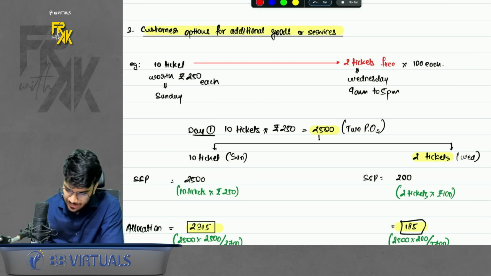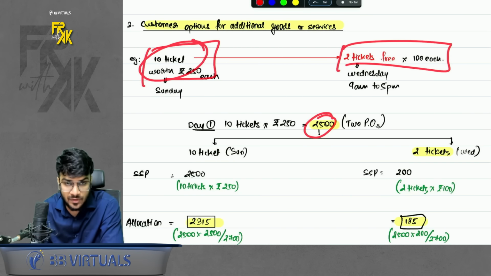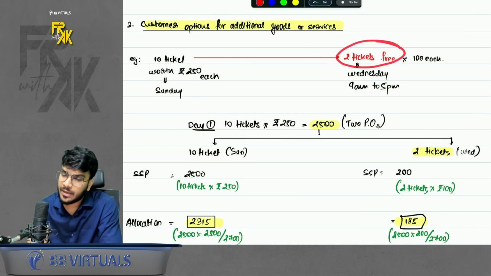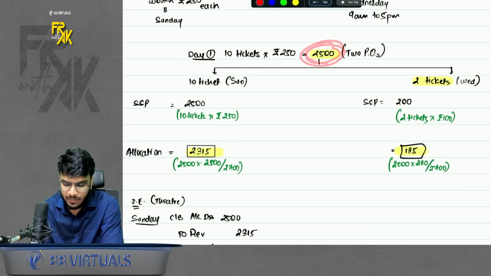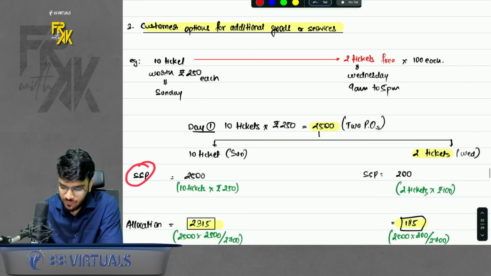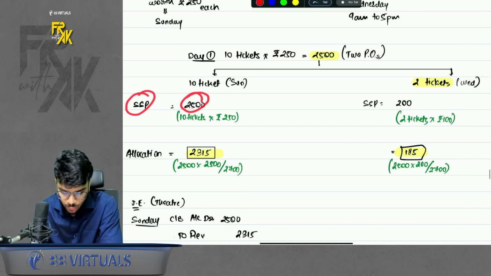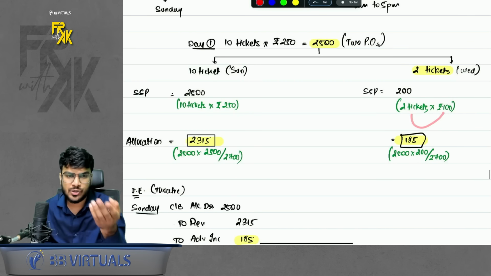So in this case, whenever you receive any consideration, you will say there are two performance obligations here. One is the tickets of Sunday and one is the tickets of Wednesday, which you gave for free. Even if you gave them for free, it is a performance obligation. Whatever money you received on day 1, you have to allocate between both the POs, in the ratio of SSP. So don't bifurcate in the ratio of the number of tickets. Bifurcate in the ratio of their SSP. So 10 tickets were worth 250 each and 2 free tickets were worth rupees 100 each.